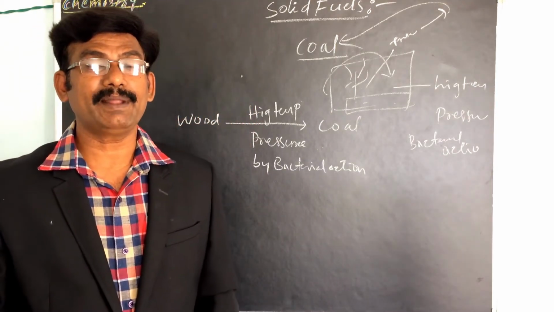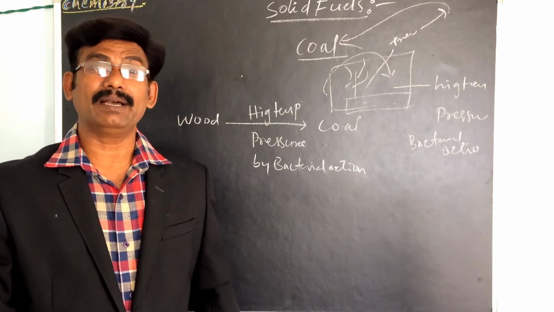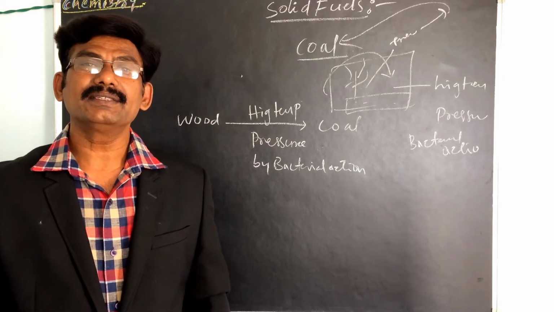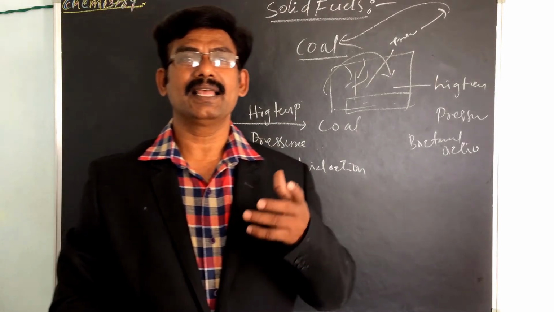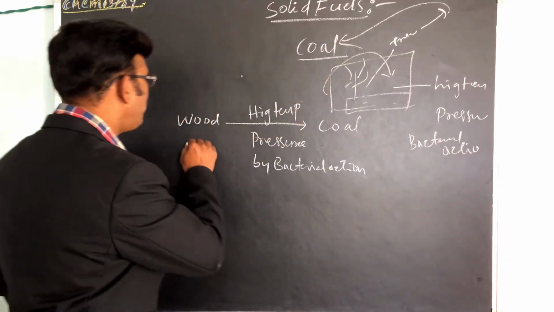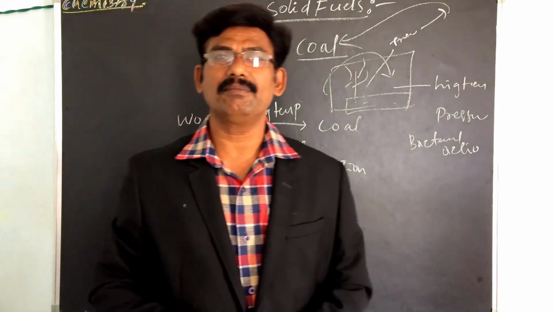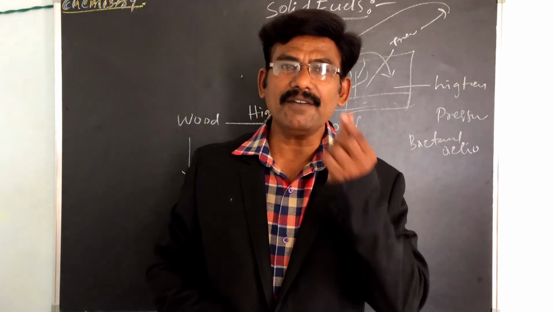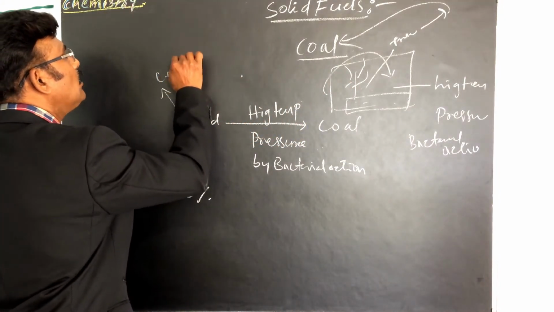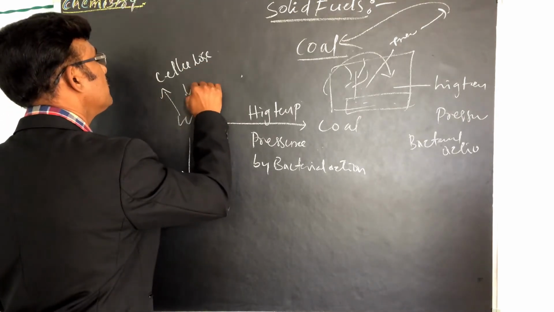At high temperature and pressure, the wood is converted into coal by the action of bacteria. Wood contains a high percentage of carbon in the form of cellulose. Wood contains cellulose or lignocellulose.